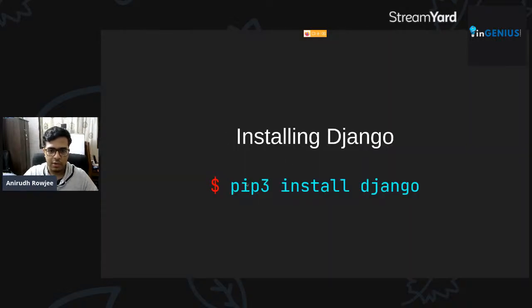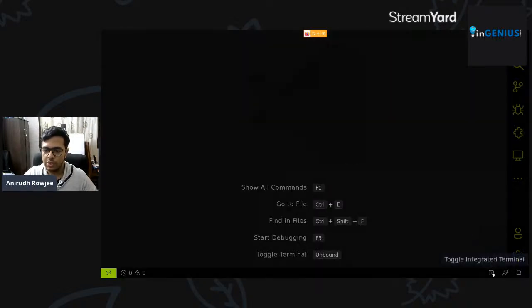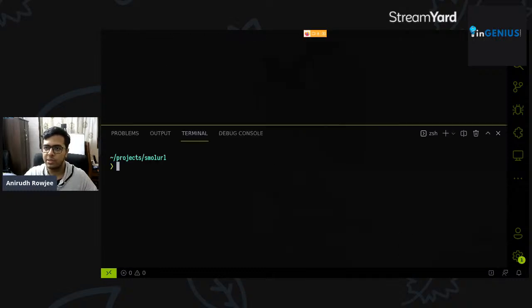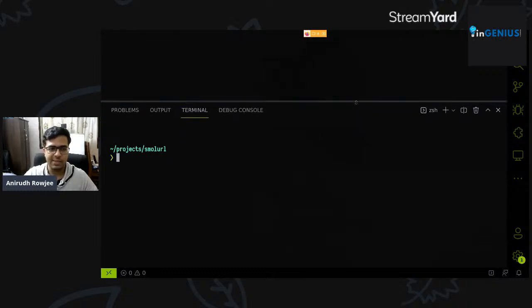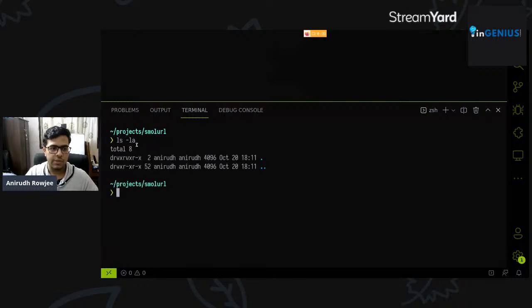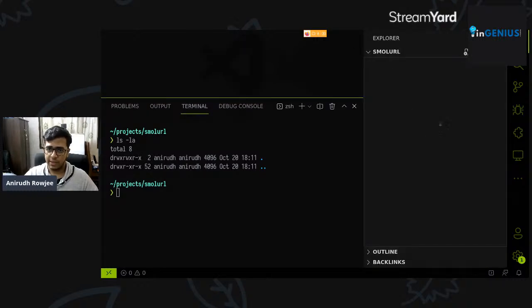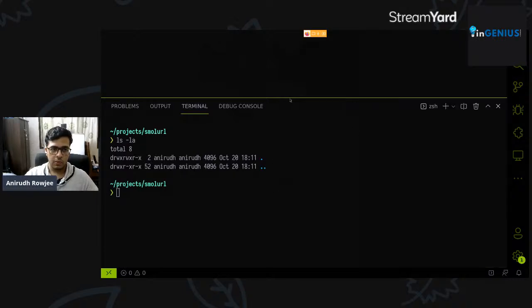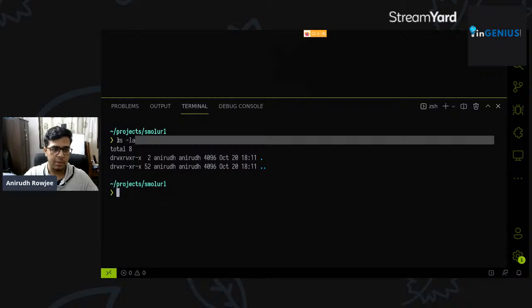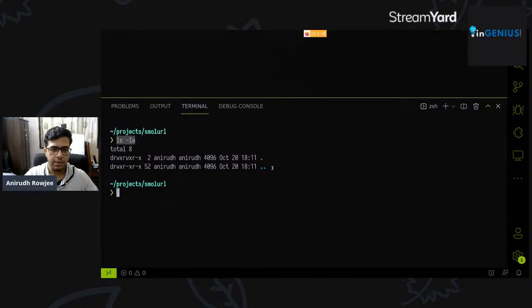So let me just come back to the slides here. What we'll do is we'll open the terminal. We'll toggle the integrated terminal, right? It should appear something like this. You can see a prompt here where you can type things in. Just to test drive it, we'll type in ls -la, and you should see a bunch of blank output here, indicating that there's nothing, as demonstrated by our file explorer here. There's really nothing inside this directory, right? It's an empty directory. So you can just type this command in to make sure everything's working in the shell, right?